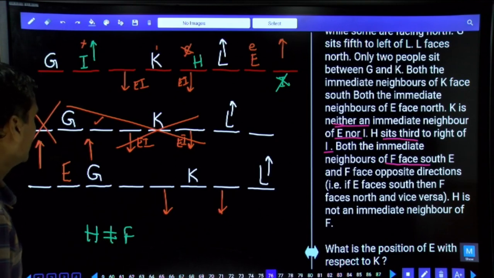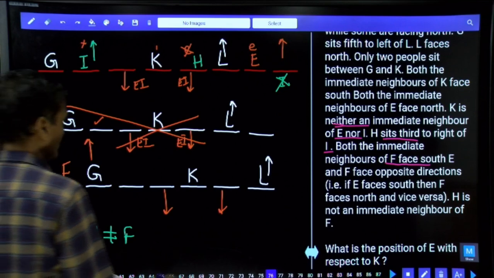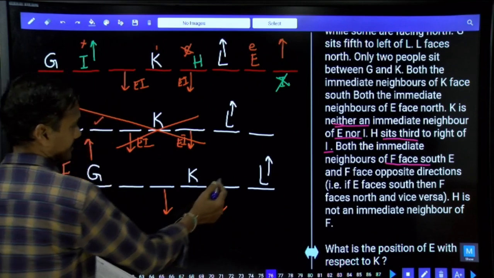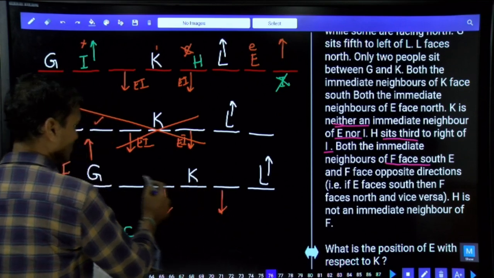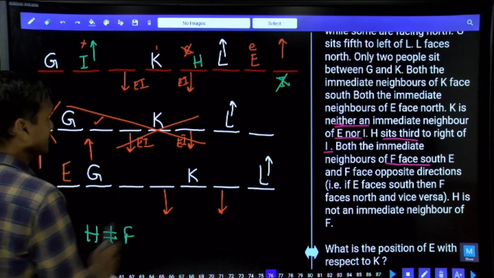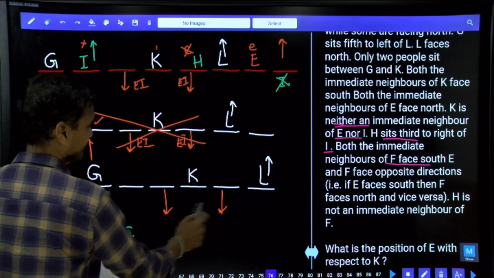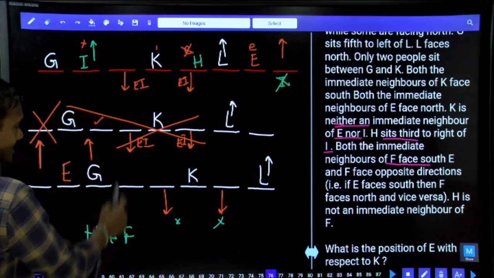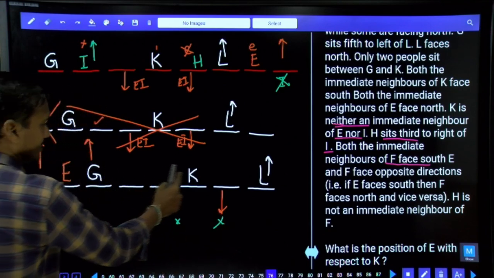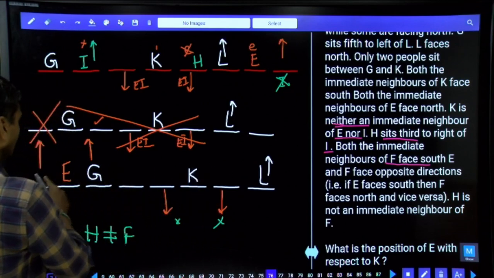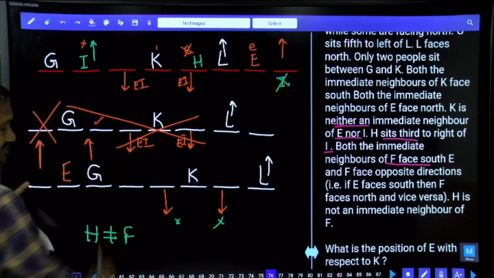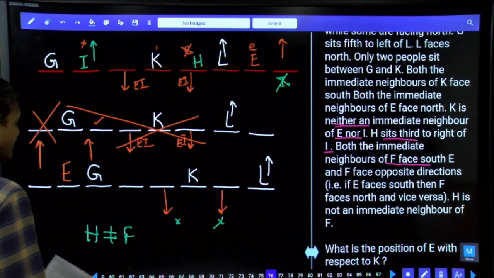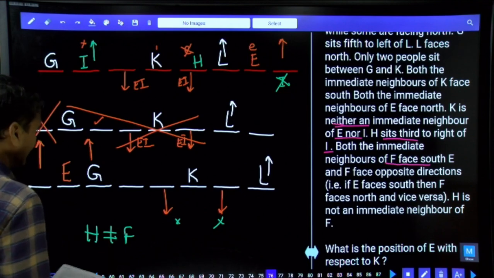Done with this? Then again coming back to this one. Then H and I. Now, if you take I at this place, H there is a possibility, isn't it? And I is not an immediate neighbor of K, so I cannot be in these two places. Hence, I must be either here or here. If I is here, then H can be here. Or if I is here, H can be here. Then there are two different possibilities for this I.